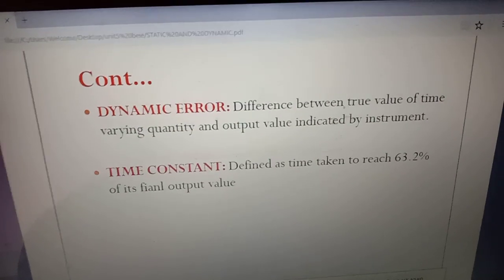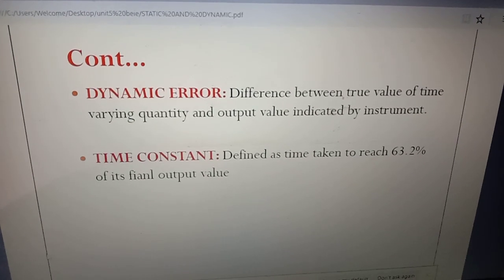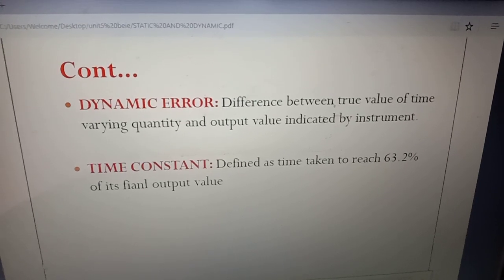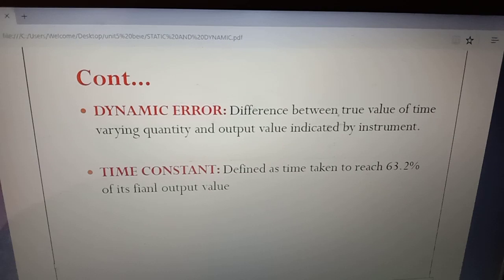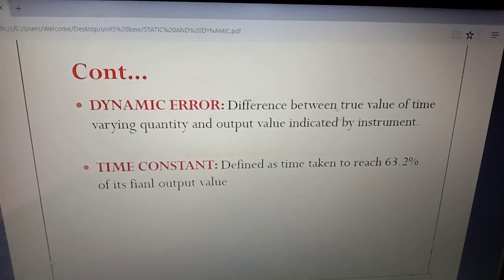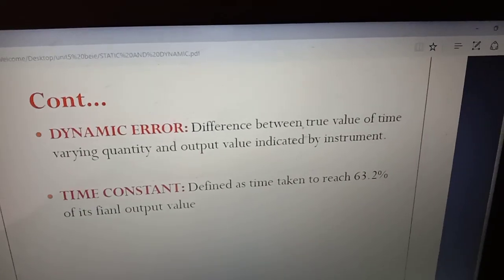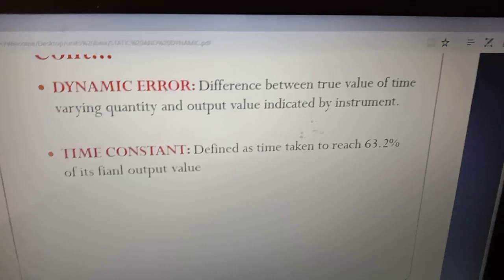Dynamic error is the difference between the true value of a time varying quantity and the output value indicated by the instrument. Time constant is defined as the time taken to reach 63.2% of its output value.